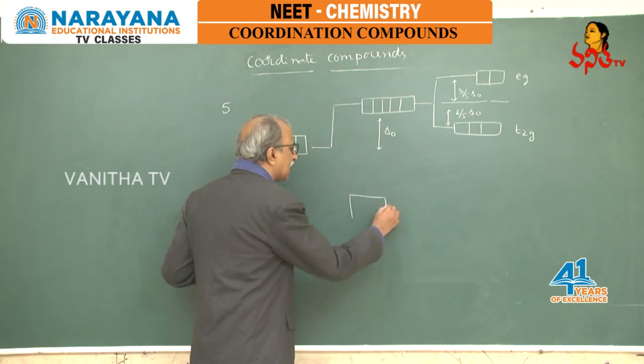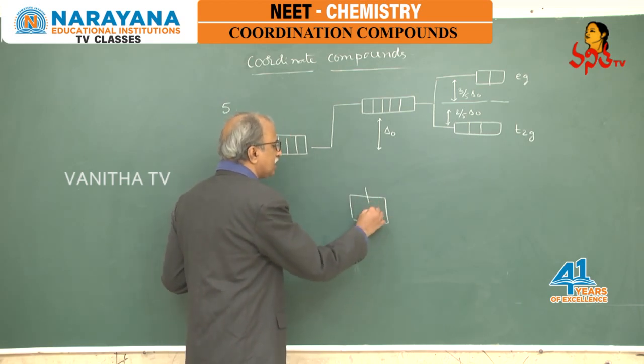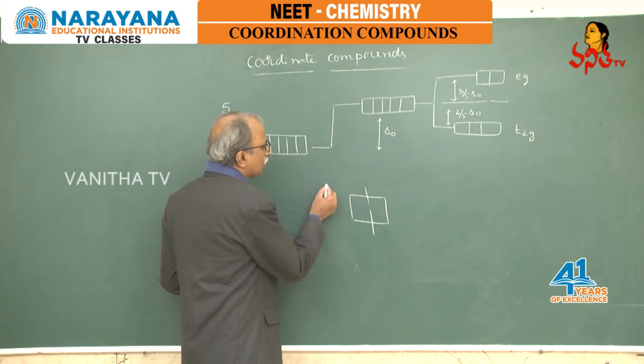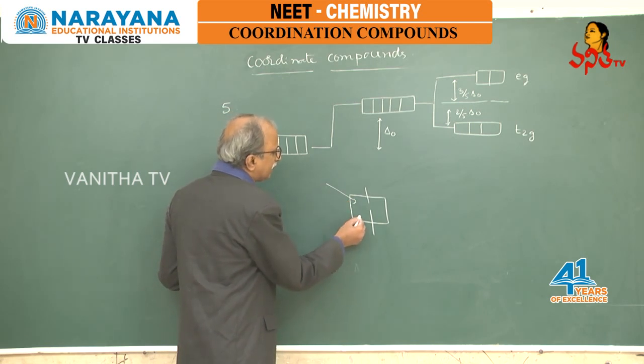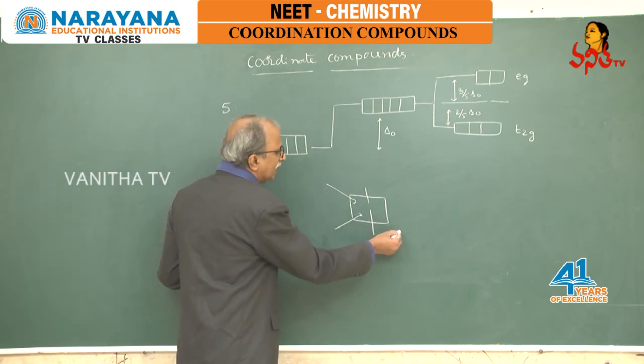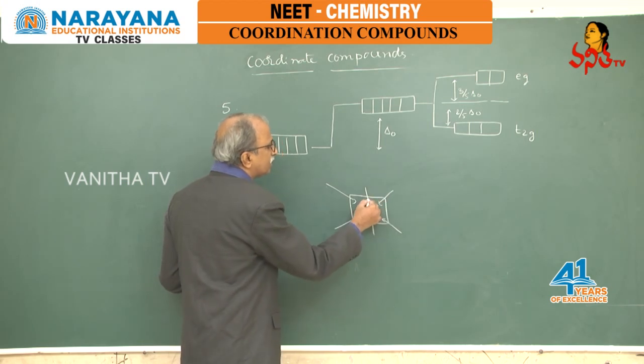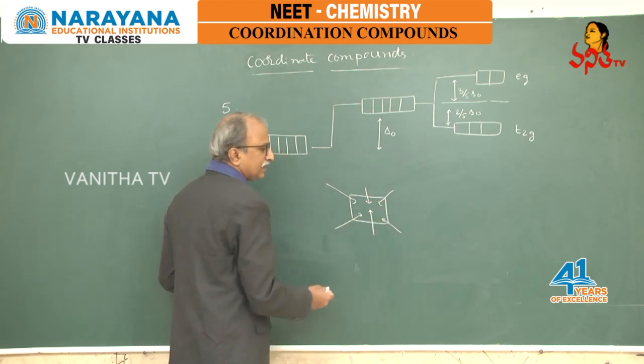You see this one, this is the octahedral approach. That means one ligand is approaching like this, another like this, another like this, and the other two are like this.